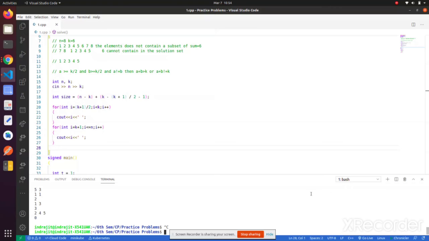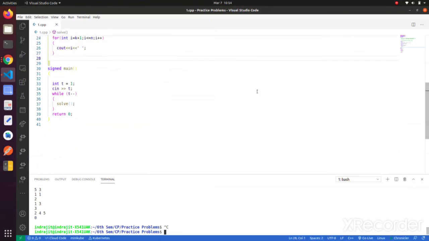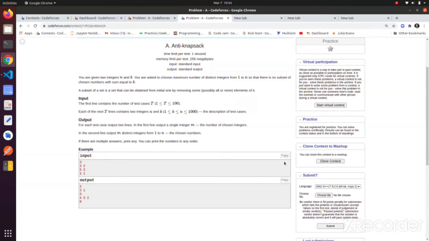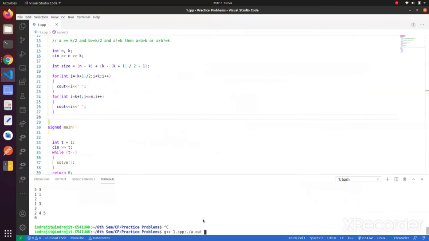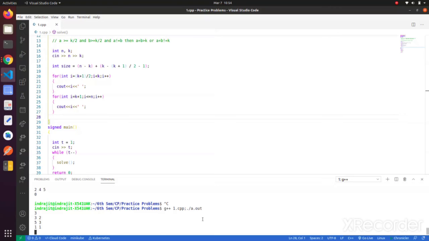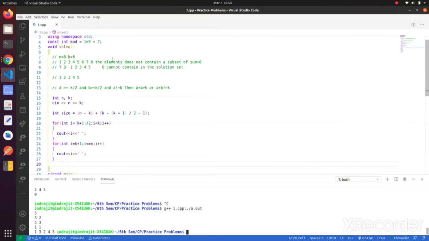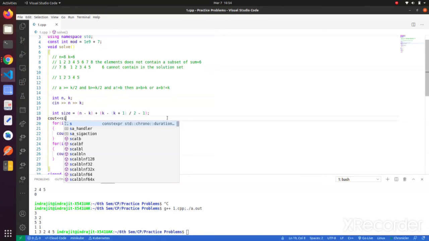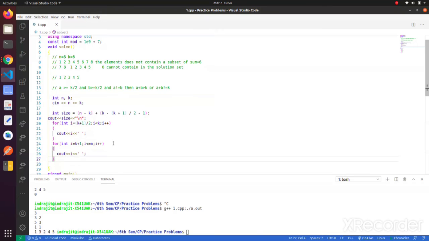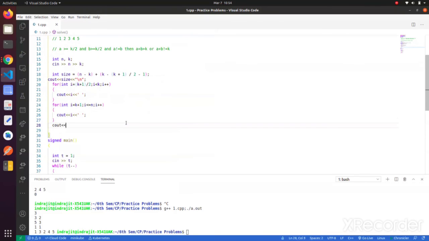Now let us run the solution. I will copy this input and run it. I have to print the size, and also print a new line here. Now the format is correct.